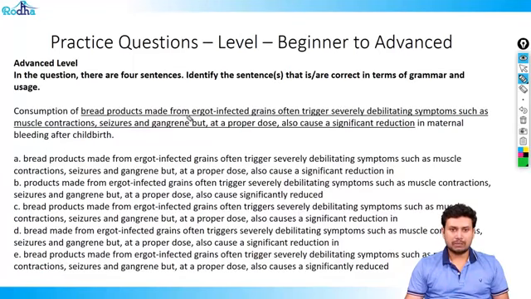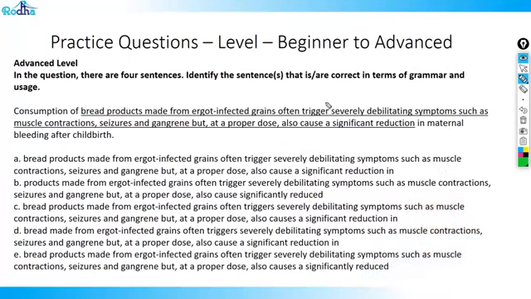Let's look at the next question. Consumption of bread products made from ergot infected grains often trigger. Now the point to understand is this word trigger is the verb. What is triggering? So you will realize what is triggering is the consumption. So consumption becomes your subject. If consumption is a singular subject, then trigger should become triggers. That's the first error. So let us look at triggers. How many options do not have triggers is the wrong answer. So A is automatically gone. B has trigger, it is also gone. Now C has triggers, D has triggers, E has trigger, so E is gone. So now you're only left with C and D.